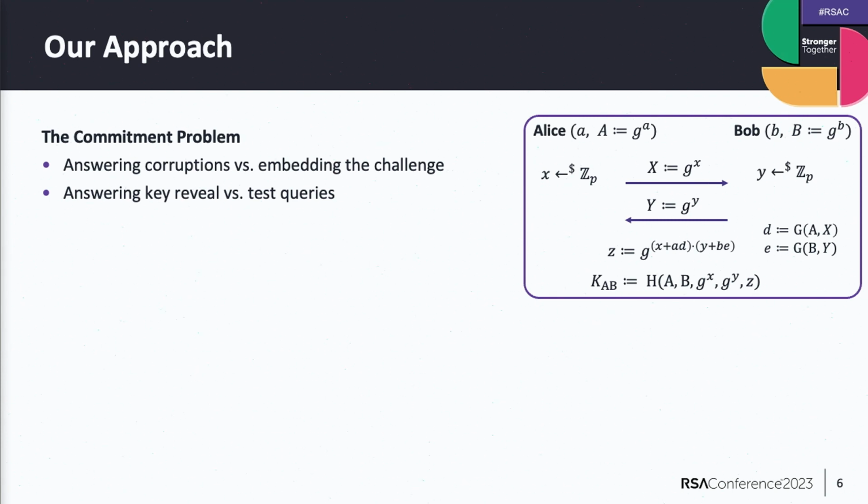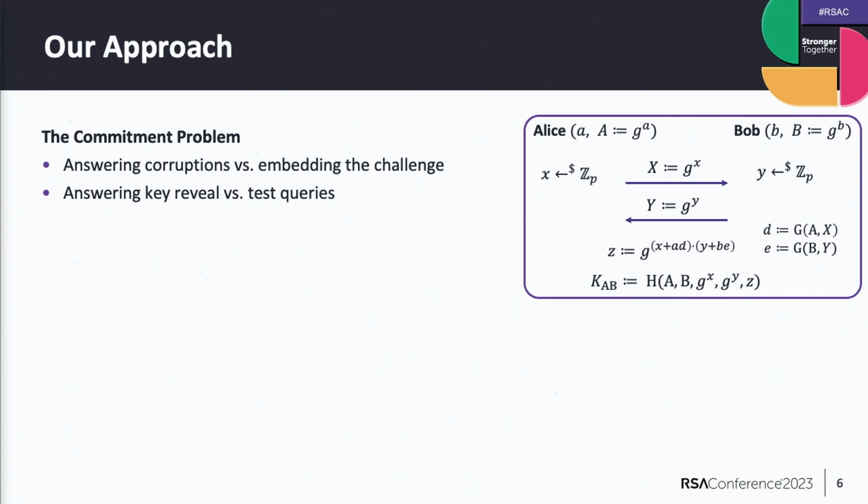And this is what we call the commitment problem. And we have the same for answering the key reveal versus test queries because we don't know which of the 2 will happen. And this is also where all these impossibility results come from. So when something is uniquely defined, you don't have a chance to avoid this guessing strategy.